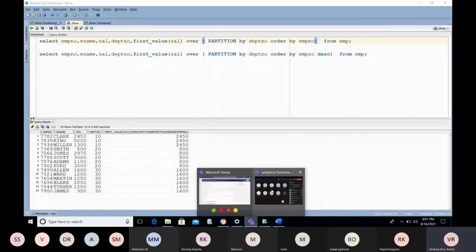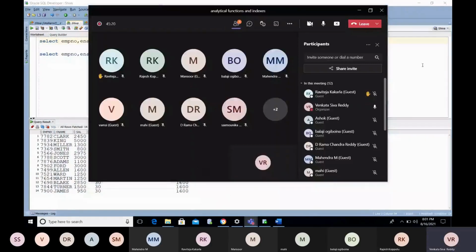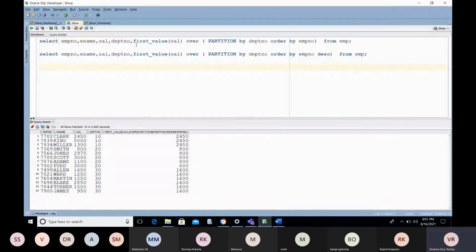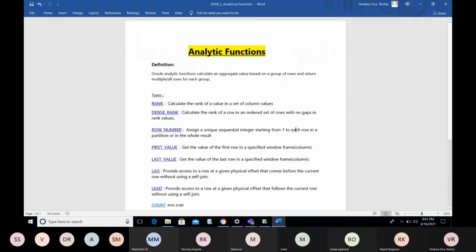If you want to find out both the first value and the last value, it is better to use the first_value function. If you want the first value, use ORDER BY ascending. If you want the last value, use the descending clause in ORDER BY. Then we can use what we have: the lag and lead functions.